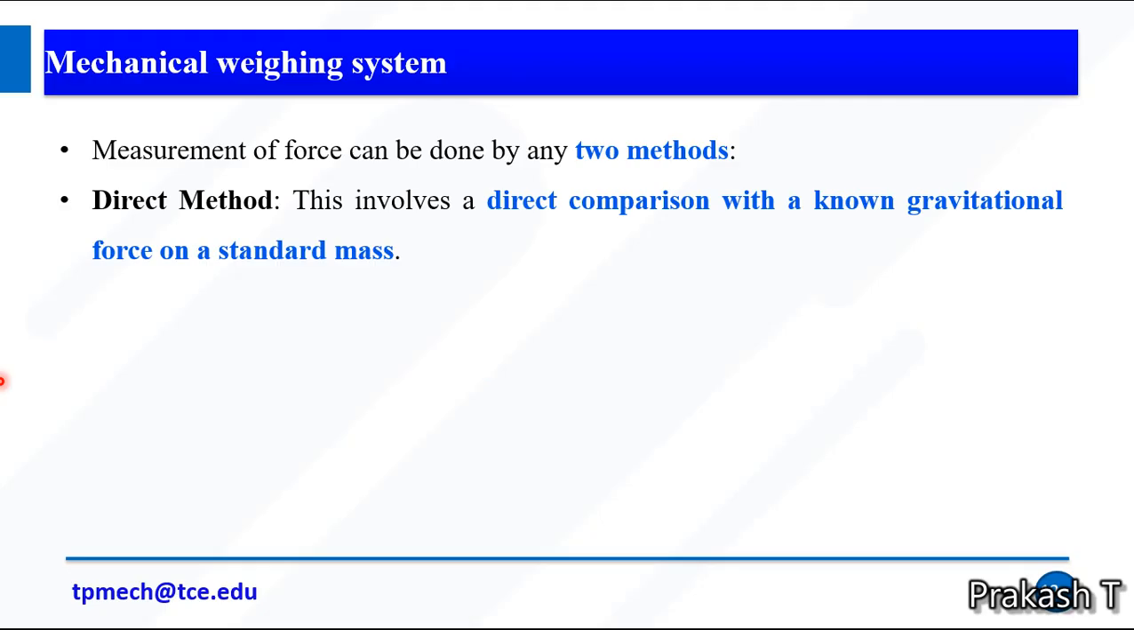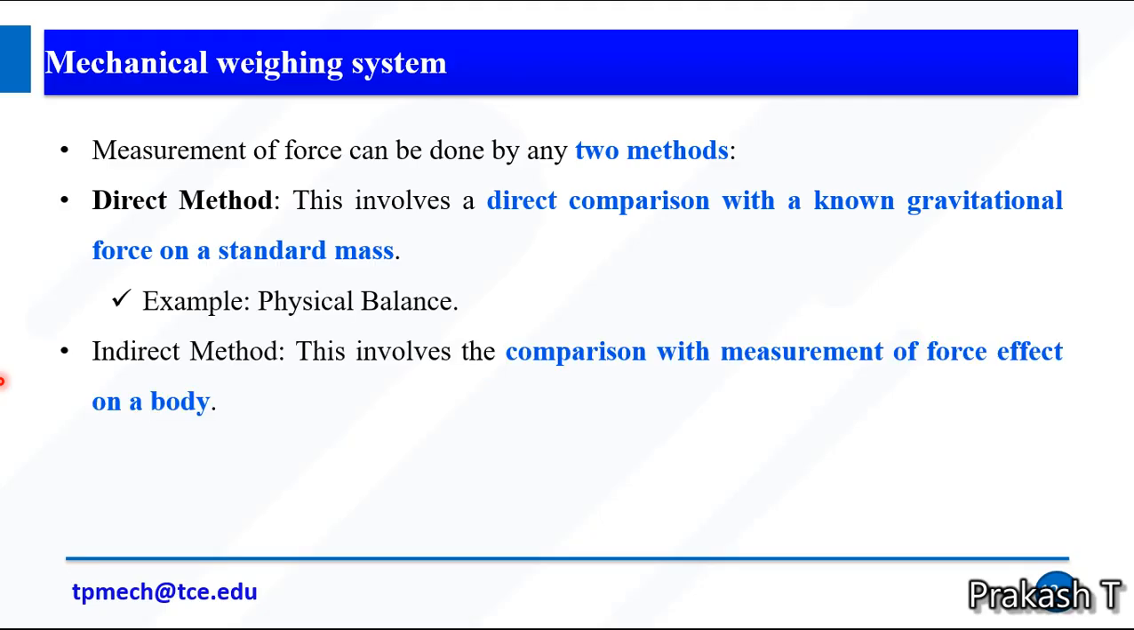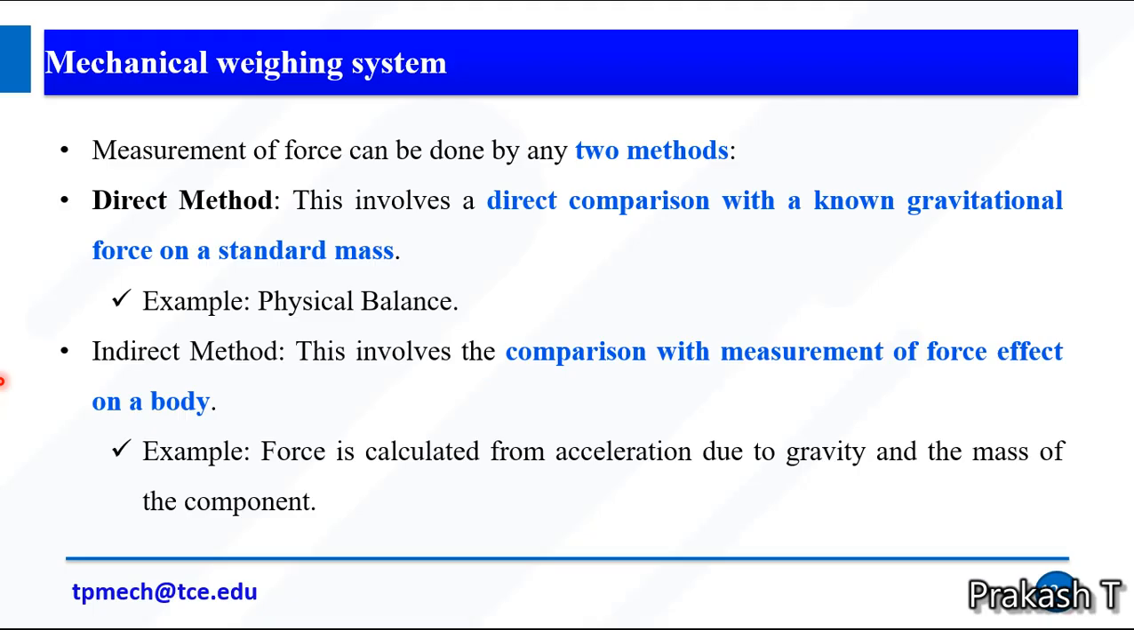So measurement of force can be done by two methods. One is the direct method. It involves direct comparison with a known gravitational force on a standard mass. Example, physical balance. The indirect method involves the comparison with measurement of the force effect on a body. Example, force is calculated from acceleration due to gravity and the mass of the component. So we can measure the force in two ways, direct and indirect. We can measure the force directly with the help of a known mass. The unknown mass is compared to a known mass, so we can measure directly. The second way is the indirect method. We can measure the force with the help of the effects of the forces.